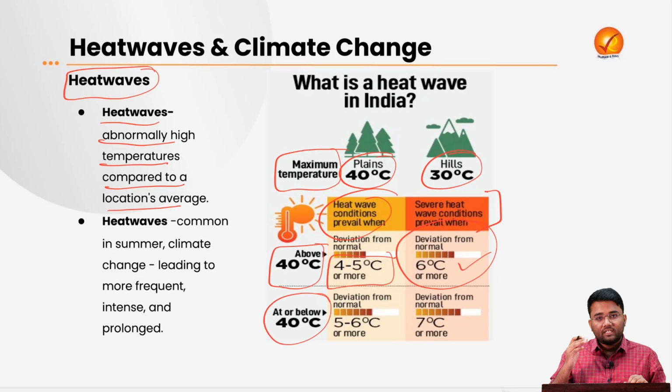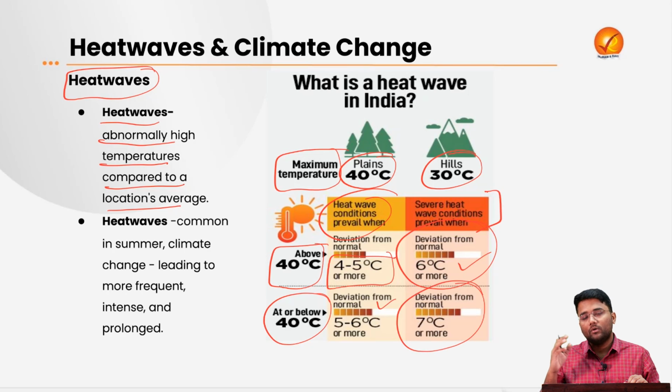Apart from this, if the temperature is at or below 40 degrees Celsius and the deviation from normal is 5 to 6 degrees Celsius, that will be a condition of heat waves, whereas if the deviation is over 7 degrees Celsius, that will be a case of severe heat waves.